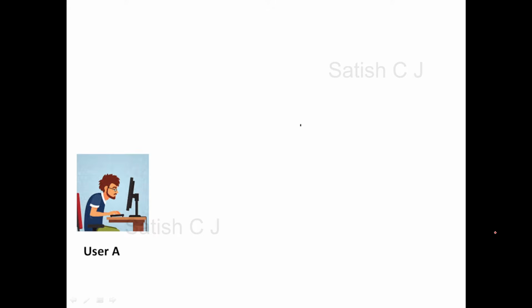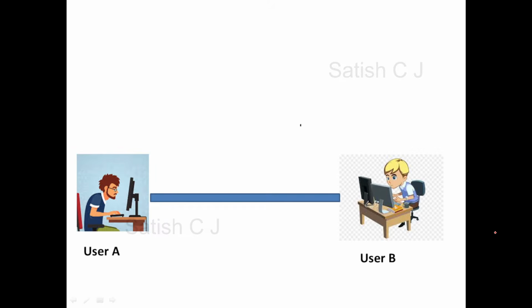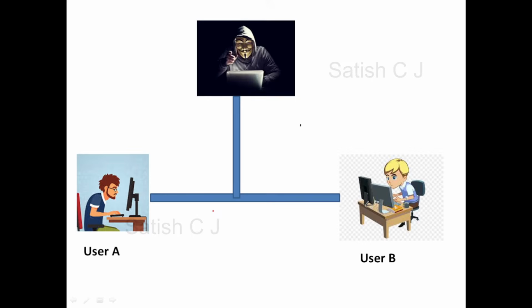Let's consider a scenario here. Let's consider two users, user A and user B. They are communicating over an insecure channel. What do you mean by an insecure channel? Someone like a hacker will be able to tap their communication and listen to what they are communicating.